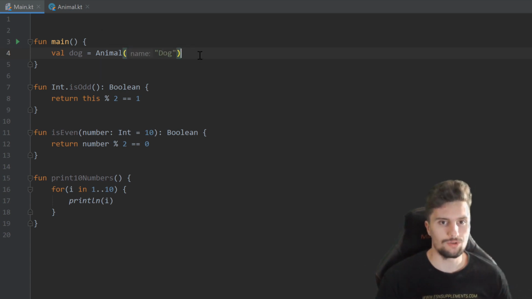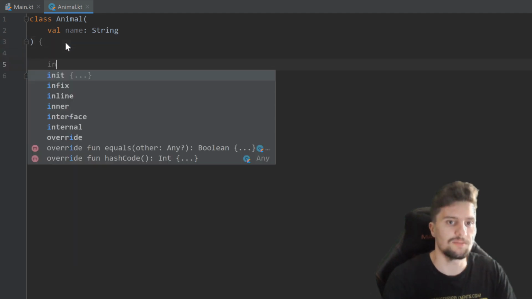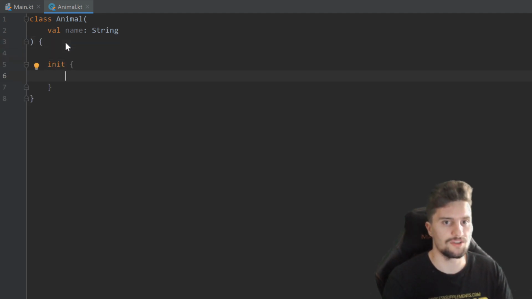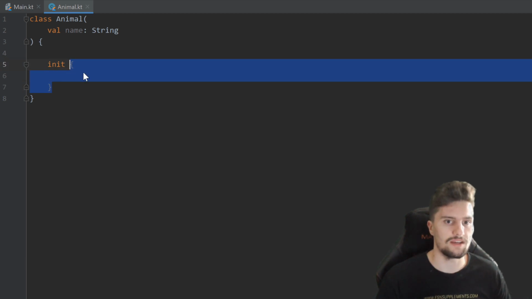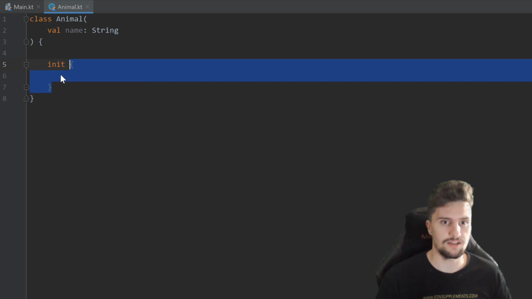And right now nothing would happen here. We could instead go to this animal class, inside of this class body, these curly brackets, and specify a so-called init block. So that is a block of code that will be executed whenever we create an instance of this class. So here we actually create such an instance, and for this dog here, we will execute this init block.